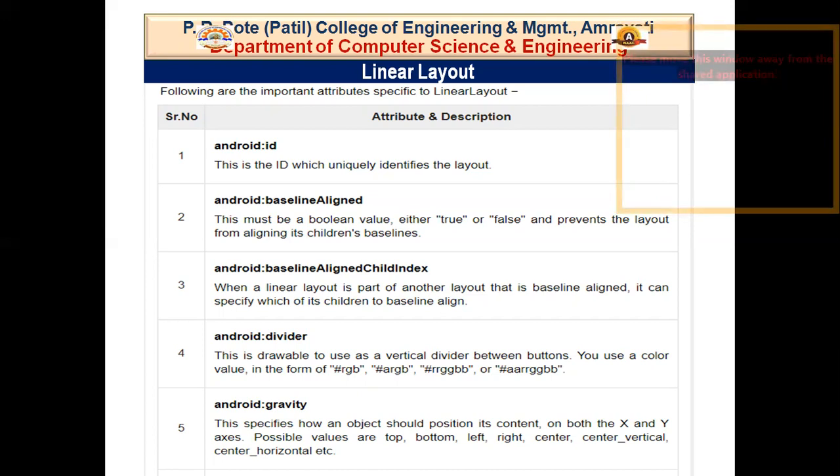And after that, Android divider. It is the property with which we can have a vertical divider between buttons. For example, we have two buttons. So how do we divide them? By using a divider vertical in nature. So this is all about the linear layout attributes.